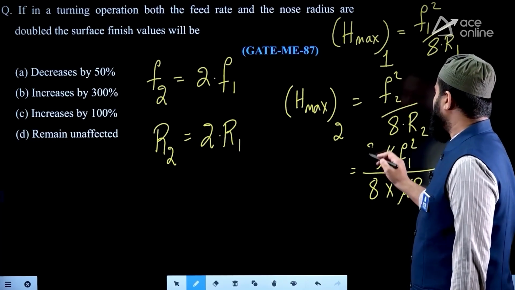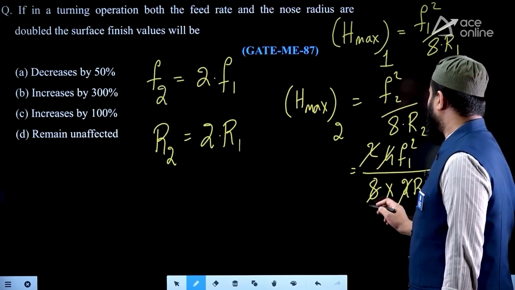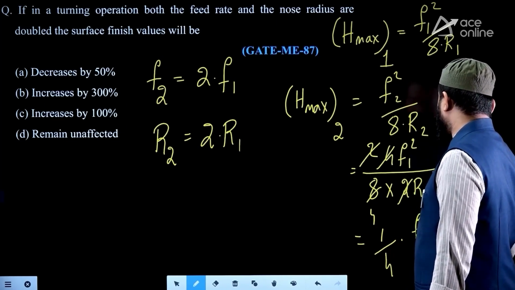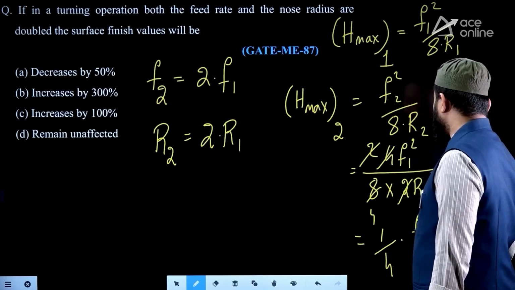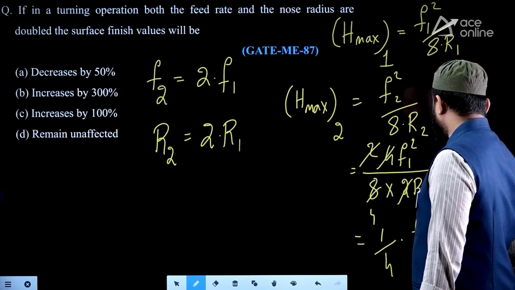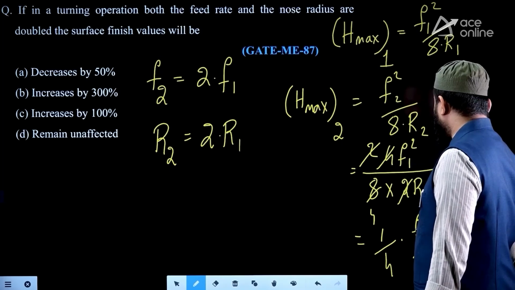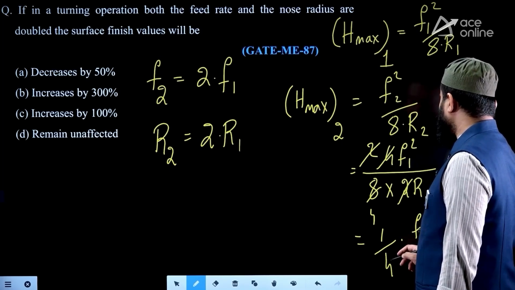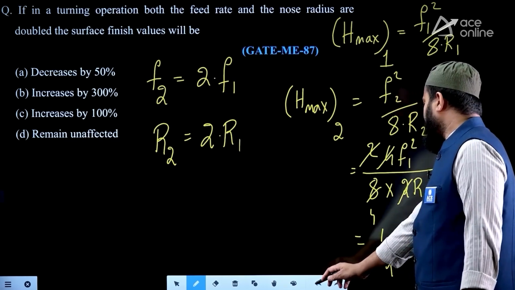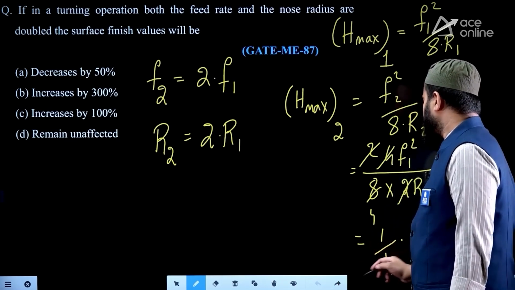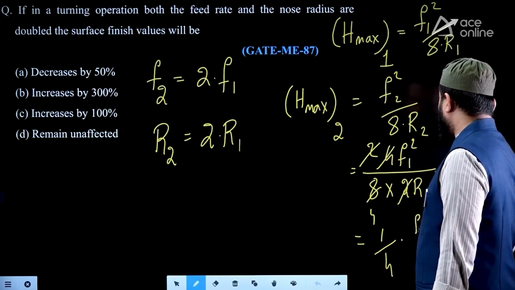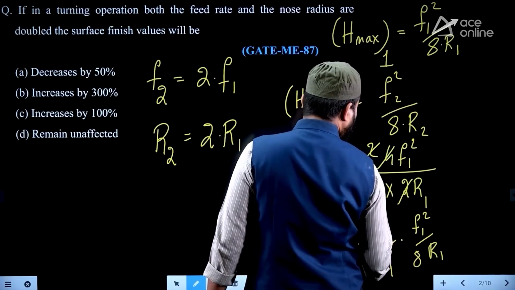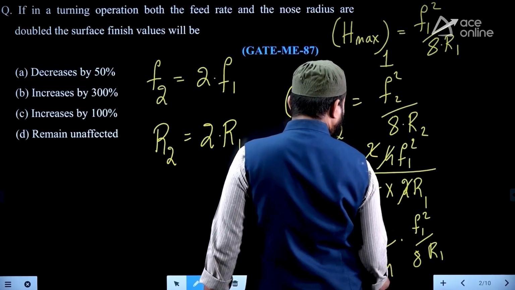Therefore, 4 F1 square by 8 into 2 R1, you can write it as 1 by 4th of F1 square by R1. But I need 8 here. So if I put 8 here, then 8 will be in the numerator also.